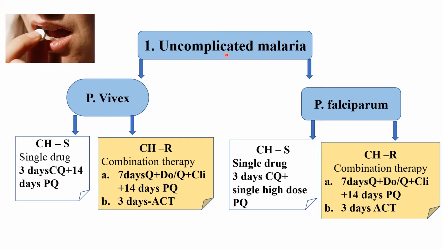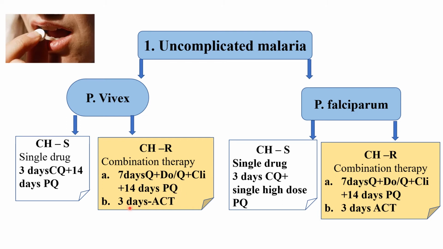Here is a summary of the treatment of uncomplicated malaria. P. vivax, chloroquine sensitive: 3 days chloroquine plus 14 days PQ. P. falciparum, chloroquine sensitive: single drug therapy, 3 days chloroquine plus a single high dose of primaquine. So the treatment is almost the same. Here only 14 days primaquine, there single dose primaquine. In case of chloroquine resistance, a combination therapy is required: 3 days quinine plus doxy or quinine plus clindamycin, either combination, plus 14 days primaquine.